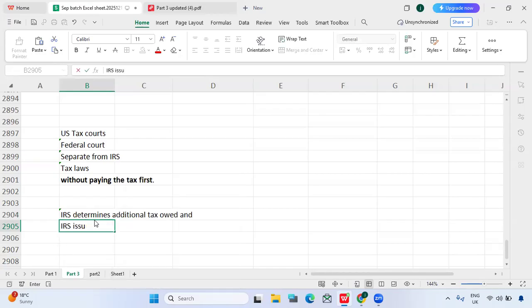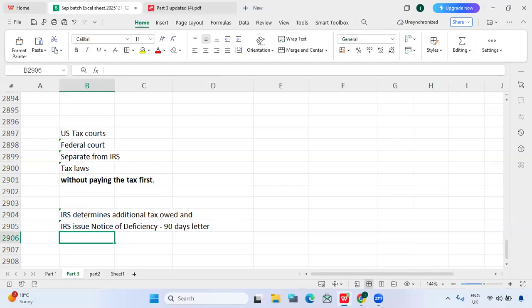The IRS issues a notice of deficiency letter, and then we can file a petition in the US Tax Court. It is 90 days for a person living in the USA, and 150 days for people living outside the USA.